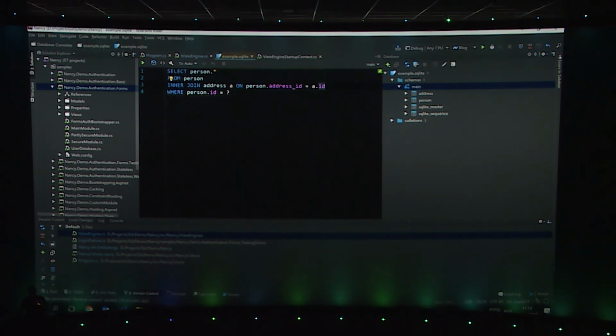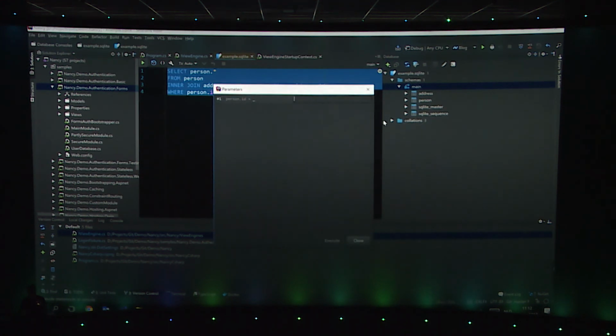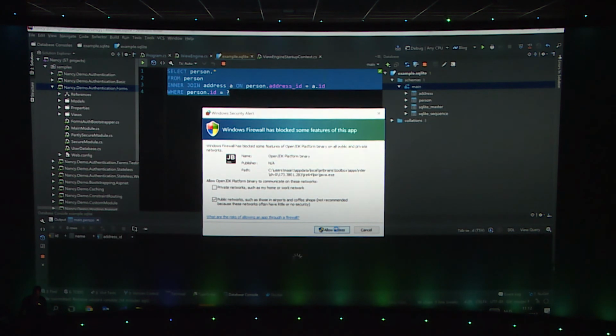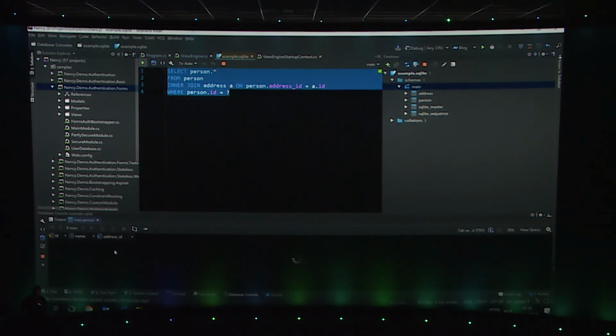A cool thing is that in this console, I can also put question marks or add variables if you want. And if I run this query, Rider will ask me for the person ID that I want to open. I can enter my person ID, let's say 1, and execute the query. Yeah, sure. And I get back some data from my database. There it is.